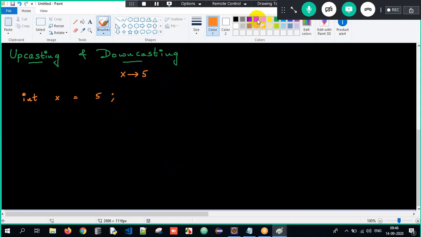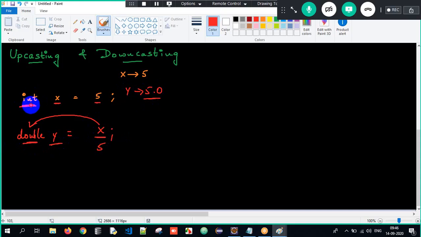Now x is storing 5, and I want to convert it into double and then store it into y. That 5 is getting converted to double and stored into y, so the y value will be 5.0. Why? We're converting int to double, small to big. That is nothing but widening.